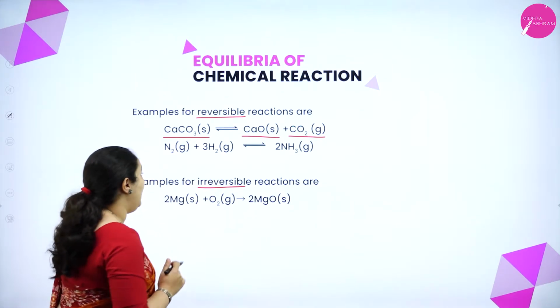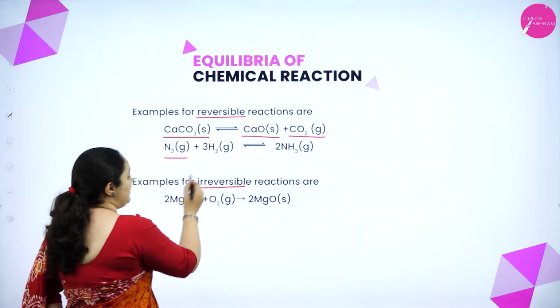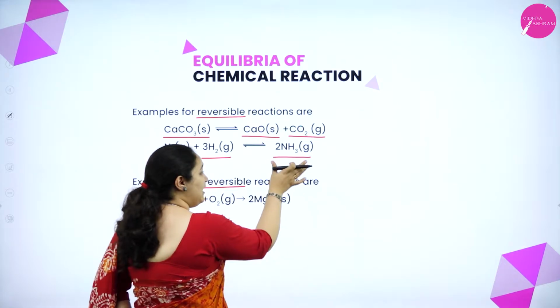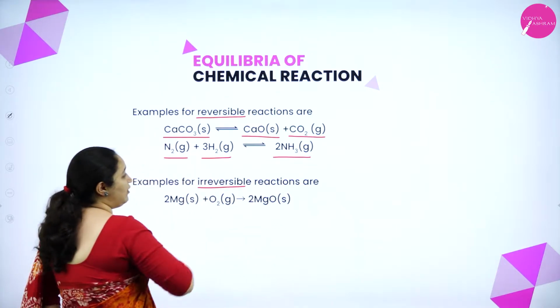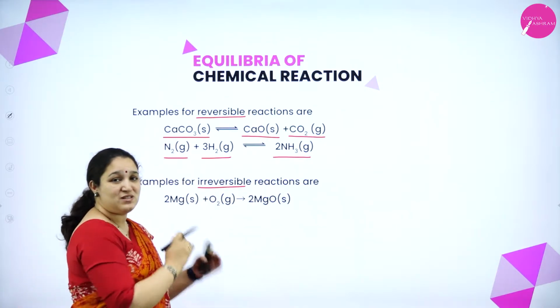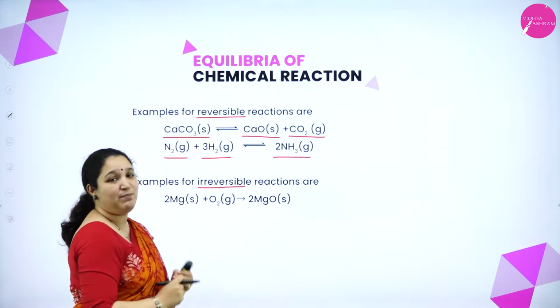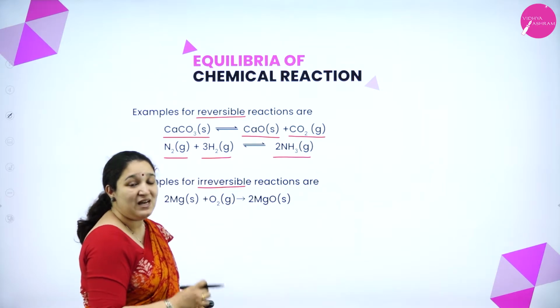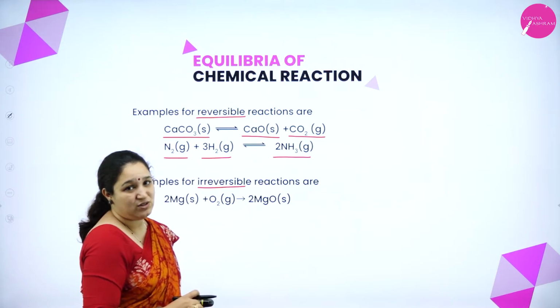Again, nitrogen gas reacts with hydrogen gas to give ammonia. Similarly, ammonia can decompose to give nitrogen and hydrogen back. So there is a forward reaction as well as the backward reaction which is possible. Such reactions we call them as reversible reactions.